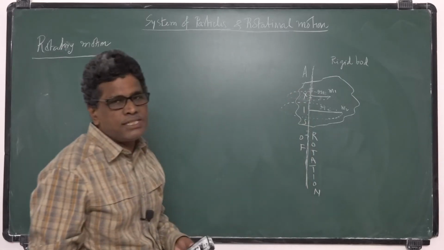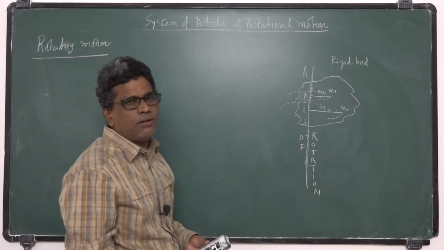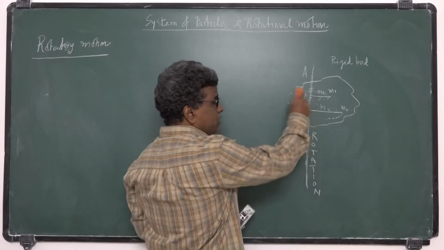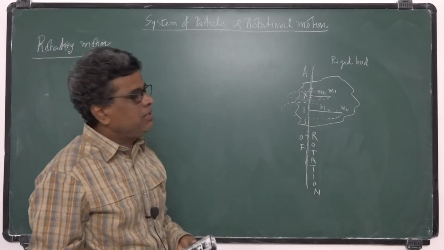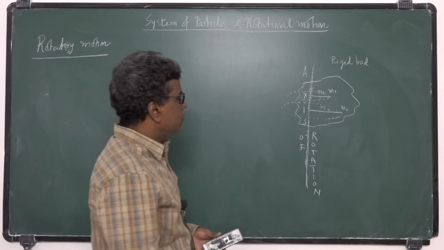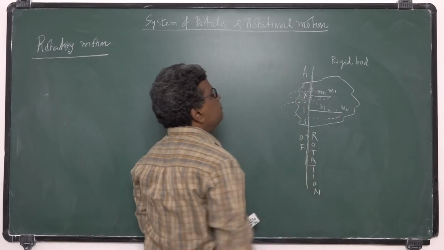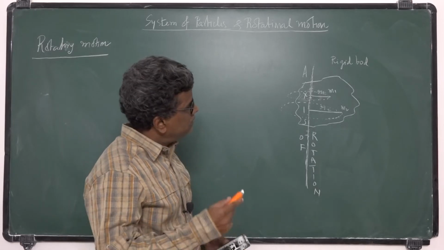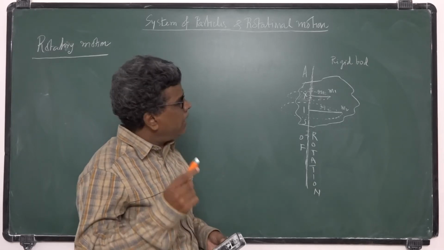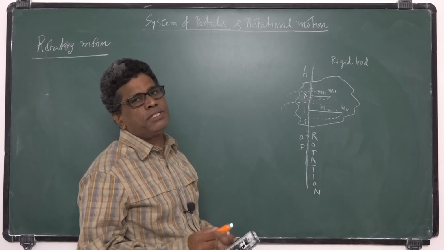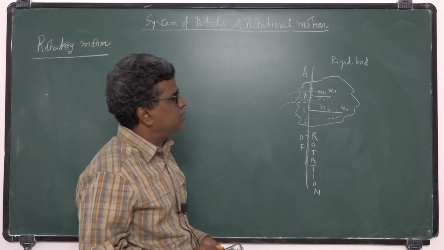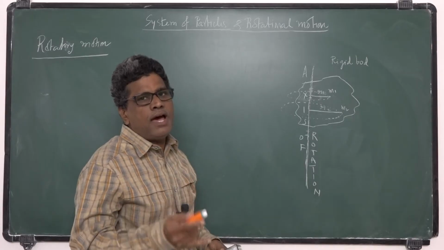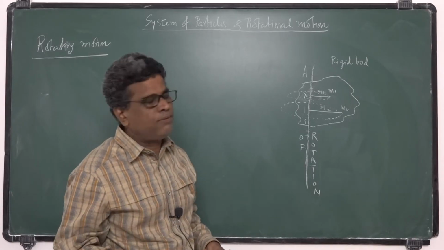We discussed circular motion of a particle. So the same parameters we are using here also: angular displacements, angular velocities and angular accelerations, similar to linear displacement, linear velocity and linear accelerations in translatory motion.